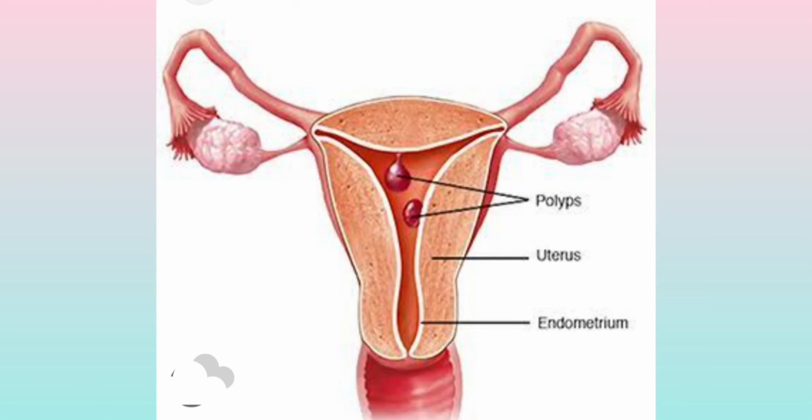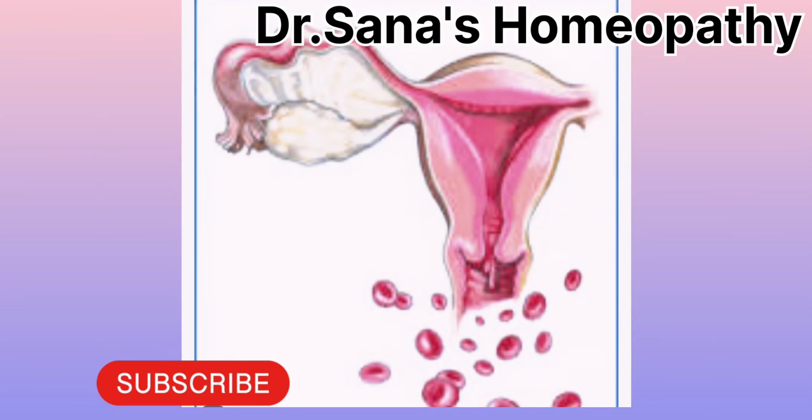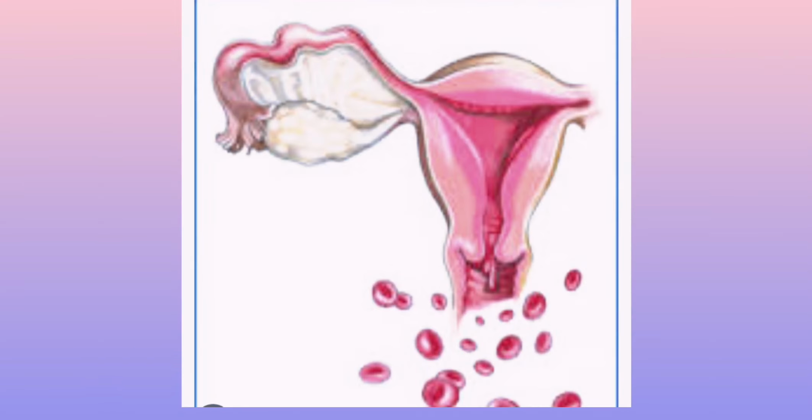So today let's discuss abnormal uterine bleeding or dysfunctional uterine bleeding. This is also known as menorrhagia. First, let's understand the definition of abnormal uterine bleeding.